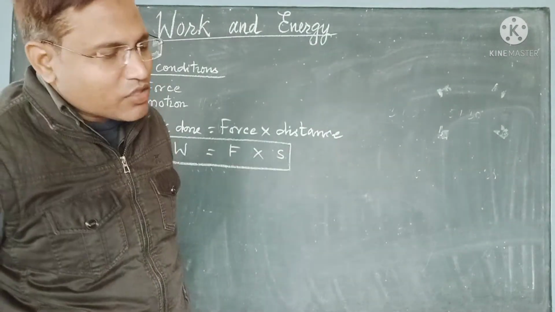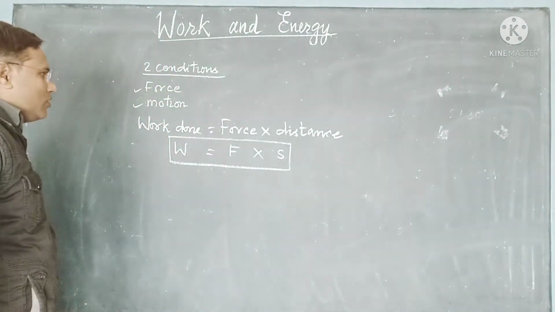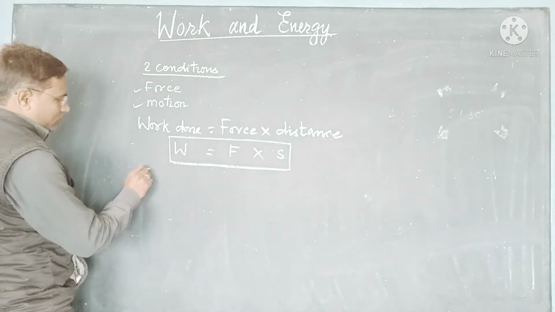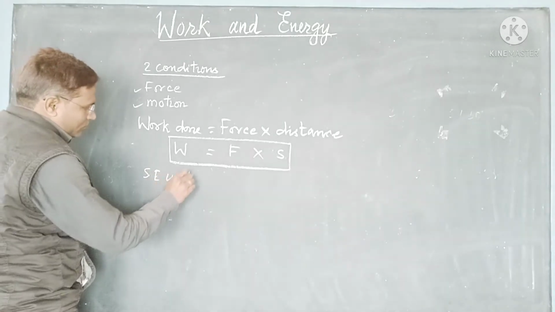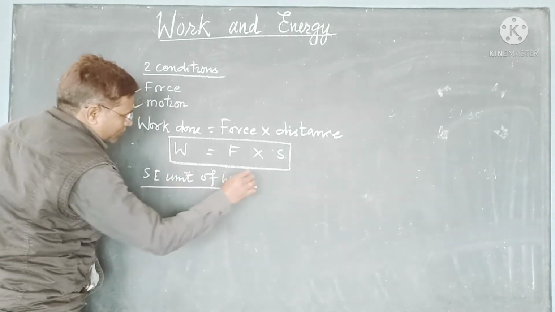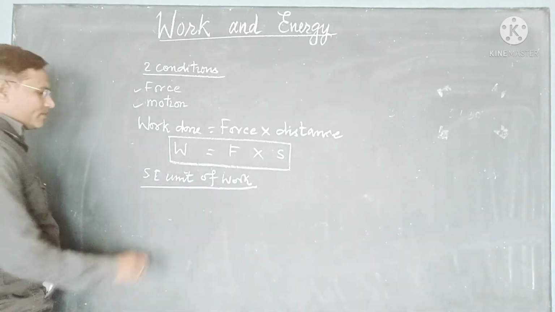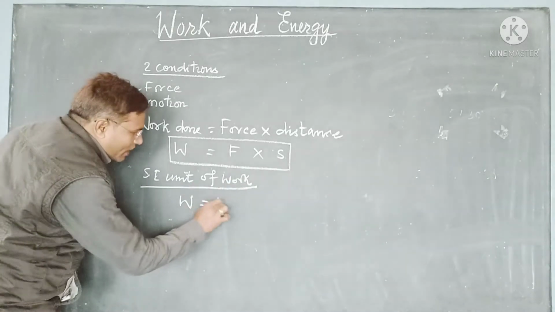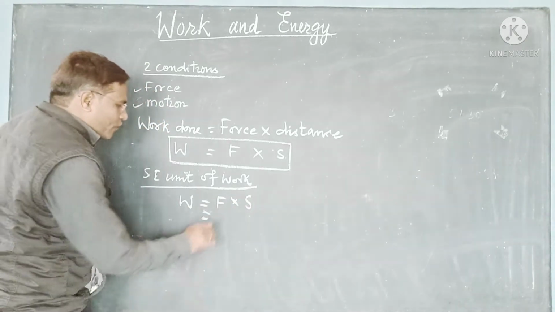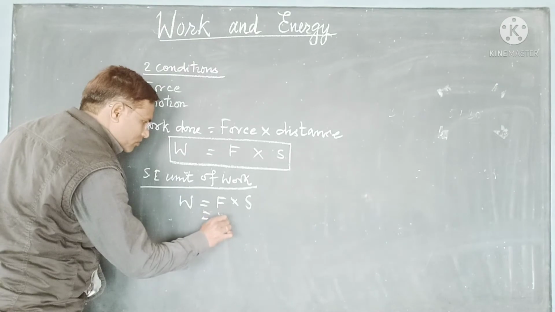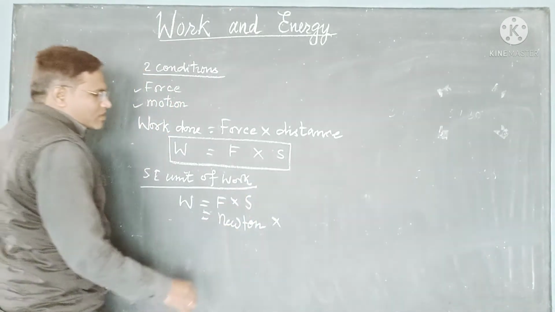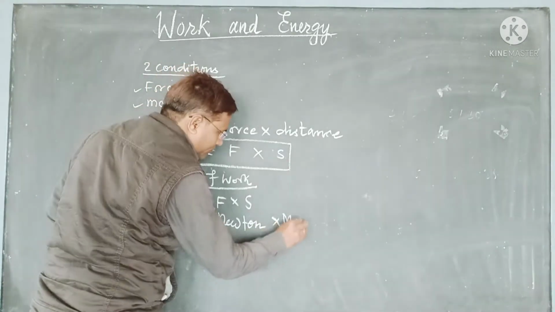Now we come to the next topic, the SI unit of work. Work done is equal to F into S, and the SI unit of force is Newton and of distance is meter.